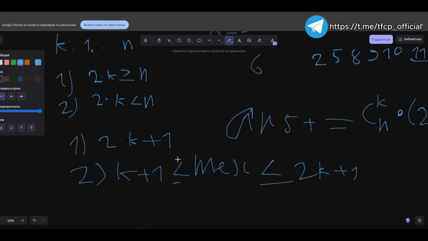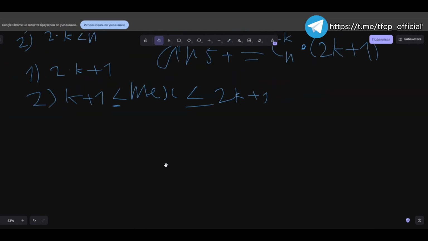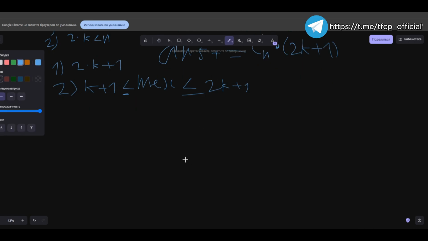It cannot be less than the length of the subset itself, but it also cannot be greater than the entire original permutation. So it will be located within this space.